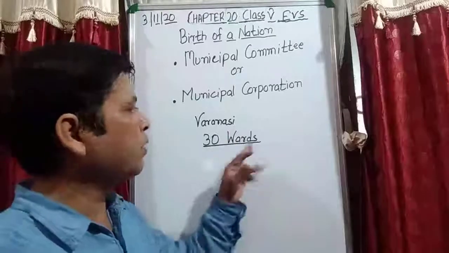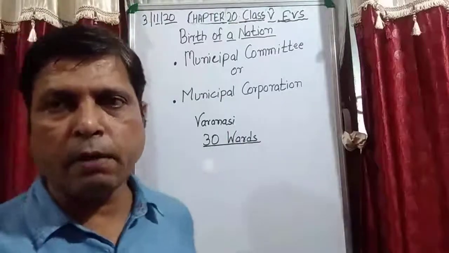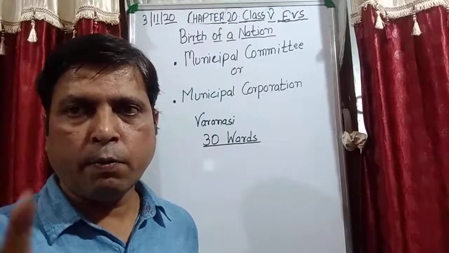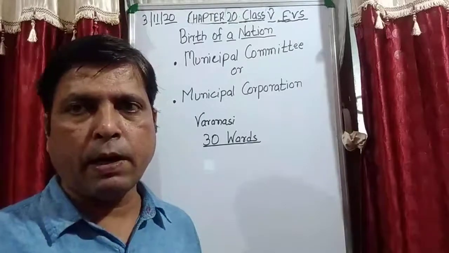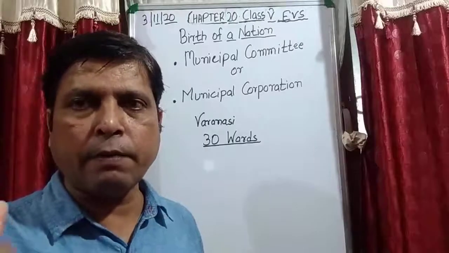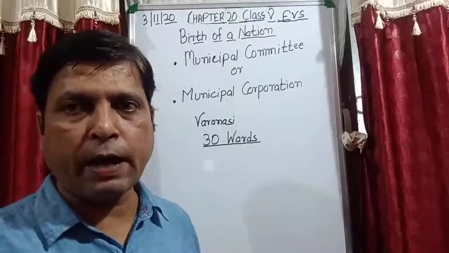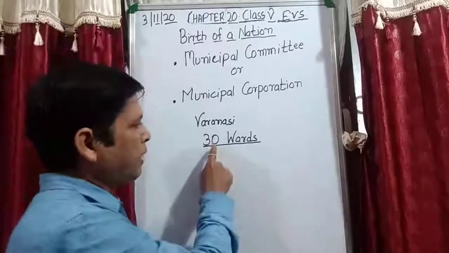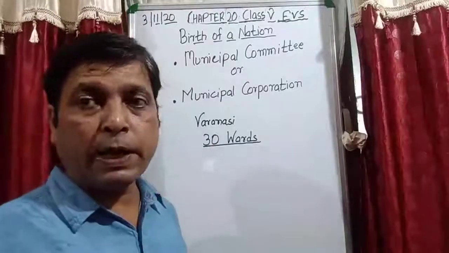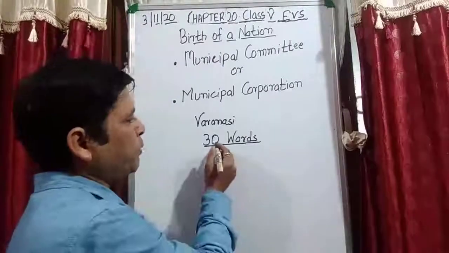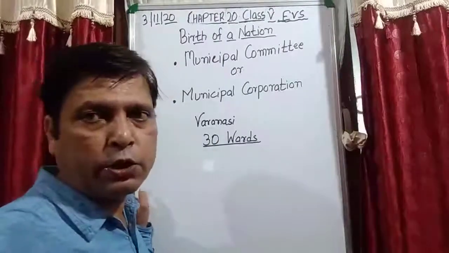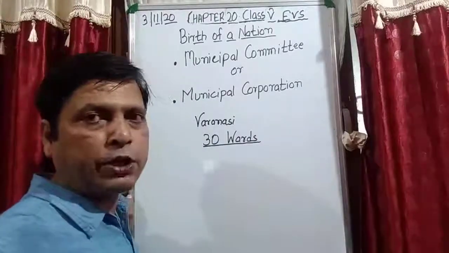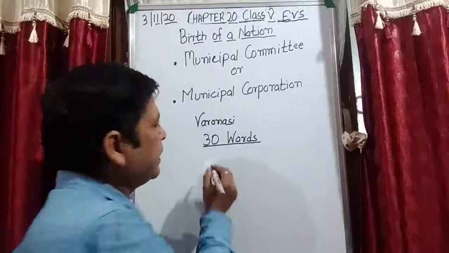For example, Varanasi is divided into 30 wards, 30 areas. From each ward we choose one member, and the person living in that ward or area gives the vote. I am giving an example. So from each ward one member is chosen. It means at the time of election, how many members are chosen? That is 30.